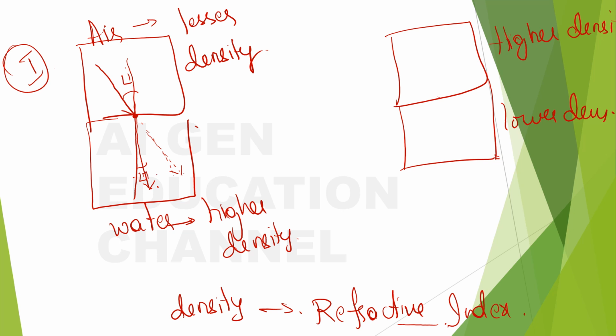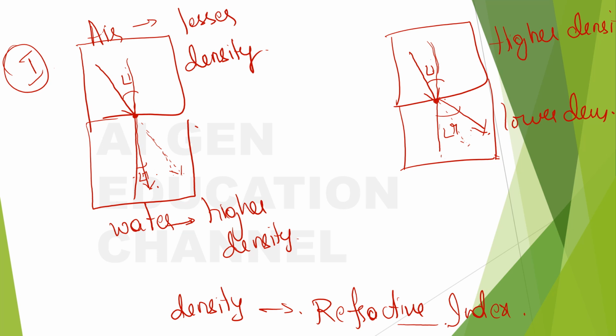Okay, now here in this case what happens? Again you will have this incident ray, right? Now usually it should go like this, right? So as soon as you have this point, you draw a normal straight line. In the previous case this went towards the normal, but now it will go a little bit away from the normal. And here also you will have angle I and angle R, that is, angle of incidence and angle of refraction.